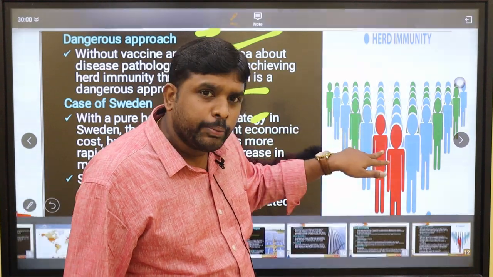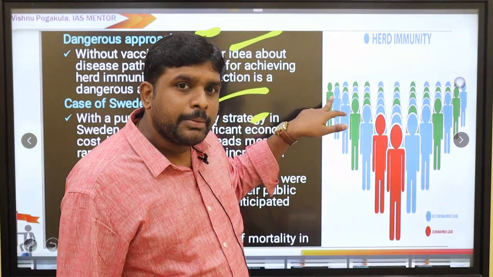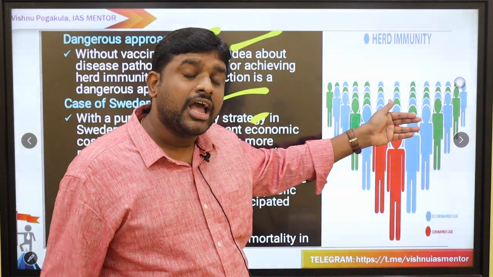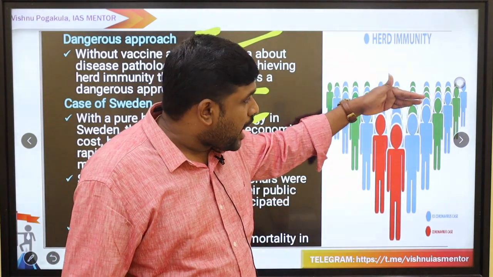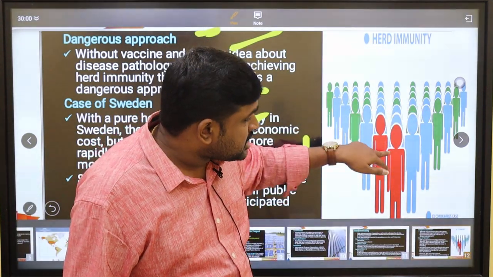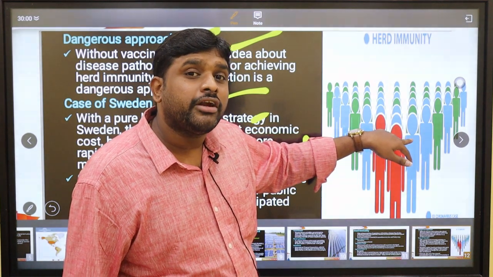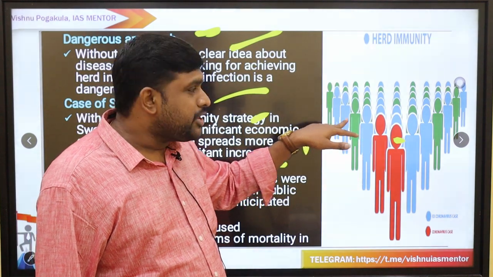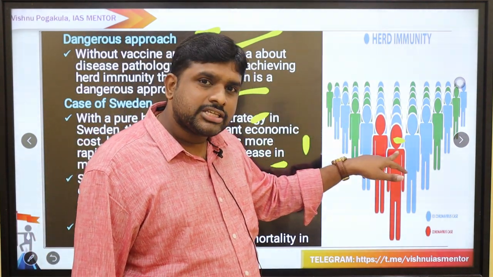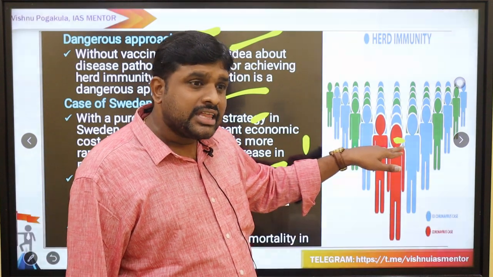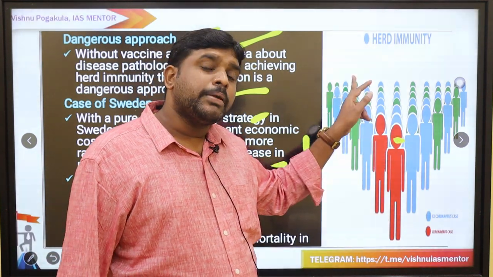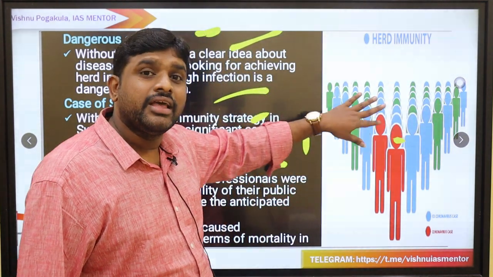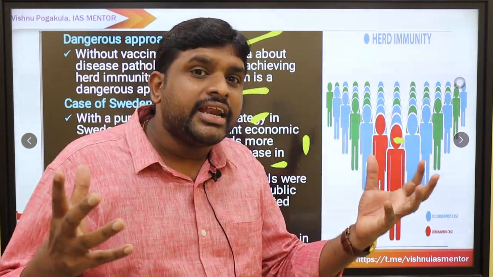So when the new people who got coronavirus try to go to the green people, they cannot. Why? Because in between there is a population who already got the disease and who generated an immune system. As they already generated an immune system, the coronavirus will not spread to them, and the coronavirus left them. So the new people will be saved. The disease will not go to the people who are not at all attacked by the coronavirus, because of the people who got coronavirus in between. They act like herd immunity.